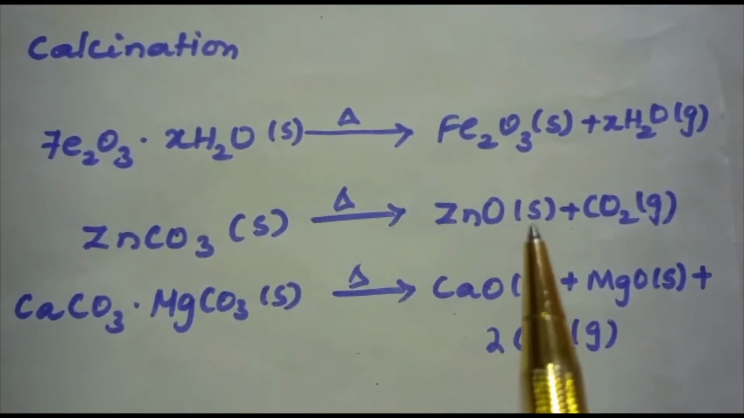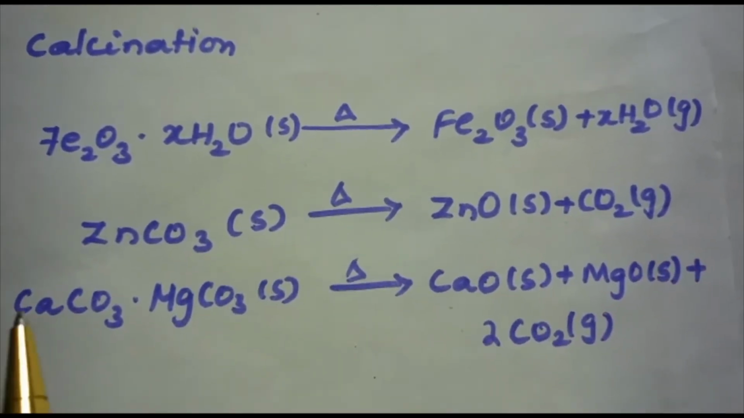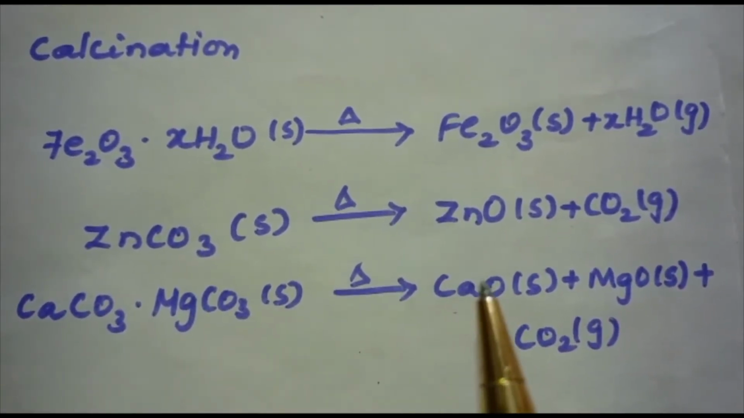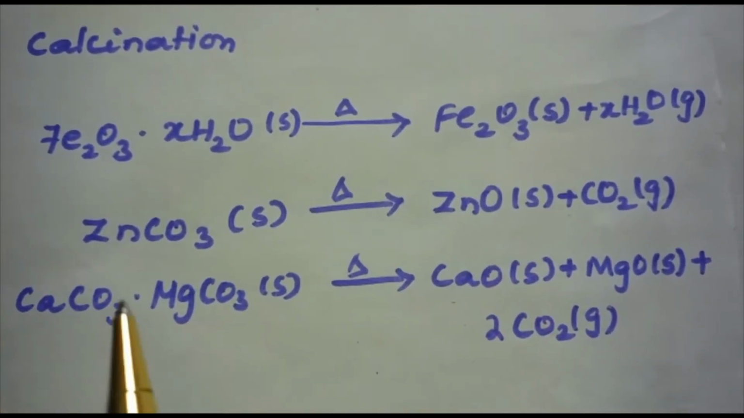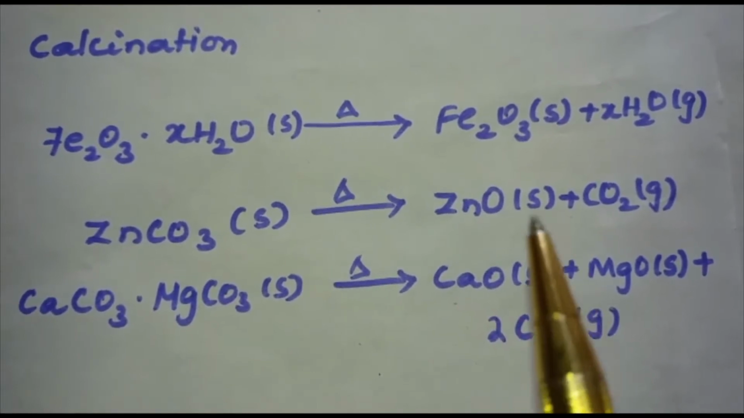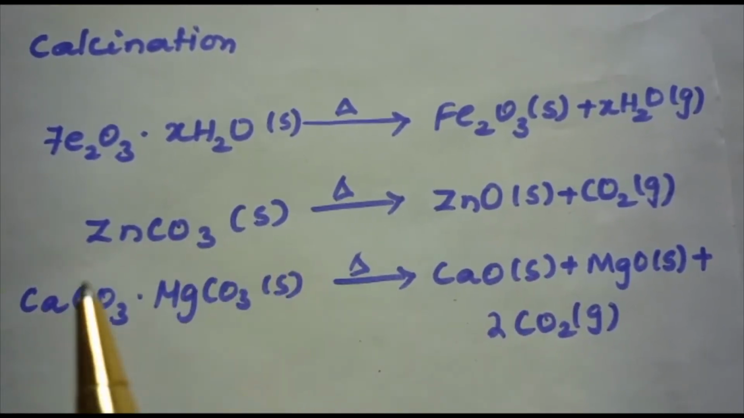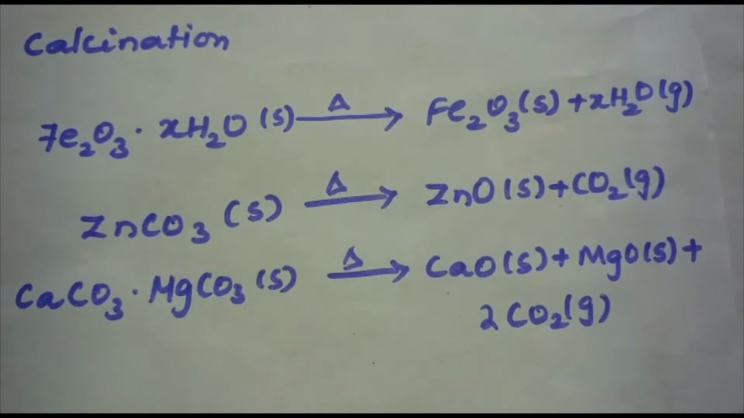ZnCO3 on heating gives ZnO plus CO2. CaCO3.MgCO3 on heating gives CaO plus MgO plus CO2. Here the metal carbonates are converted into metal oxide, in the case of zinc carbonate, calcium carbonate and magnesium carbonate.